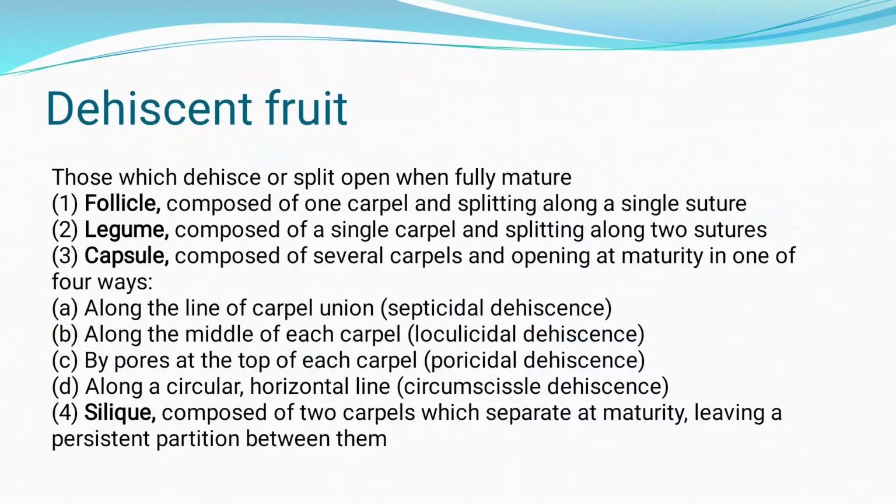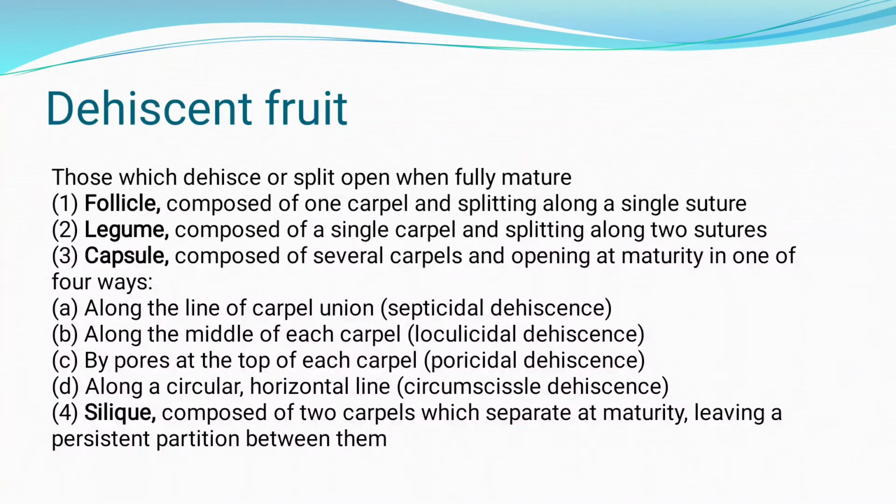Then the second is loculicidal dehiscence, along the middle of each carpel. And third is poricidal dehiscence, by pores at the top of each carpel. Then circumscissile dehiscence, along a circular or horizontal line. That is the fourth type of capsule.